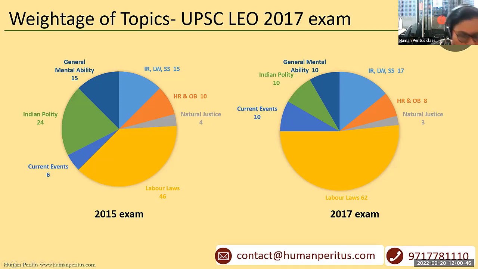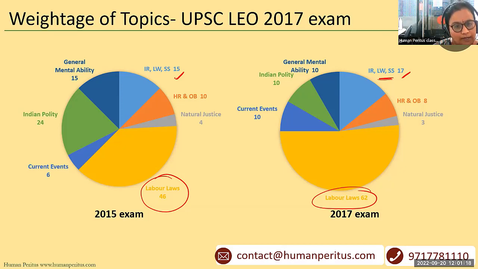You can see that in the year 2017, for industrial relations, labor welfare, social security, there were in all 17 questions, whereas in 2015 the number of questions was 15. Coming on to labor laws, in the year 2017, how many questions appeared in the ALC exam? 62. And in the year 2015 the number was 46 for labor laws, right?